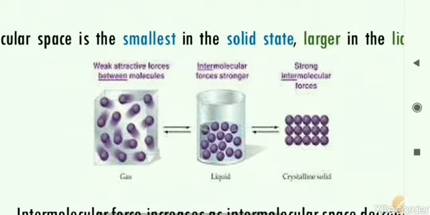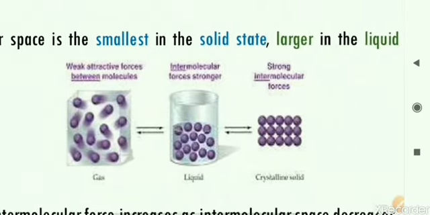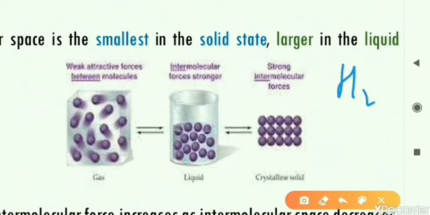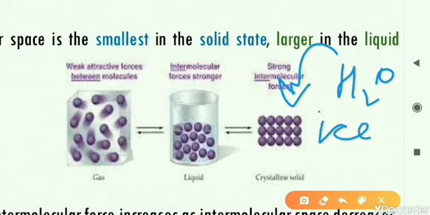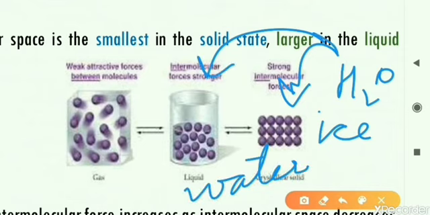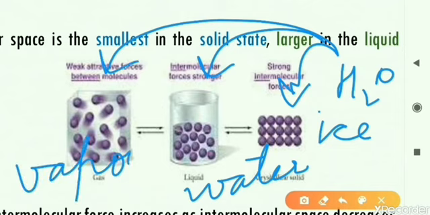Here you can see the different molecules are differently arranged. For example, suppose that these are H2O molecules. If H2O molecules are closely or tightly held together, then they will become solid. If they are a little bit relaxed, then they will become liquid, that will form water. And if the same H2O molecules are loosely held, free to move away from each other, then they will form vapor.